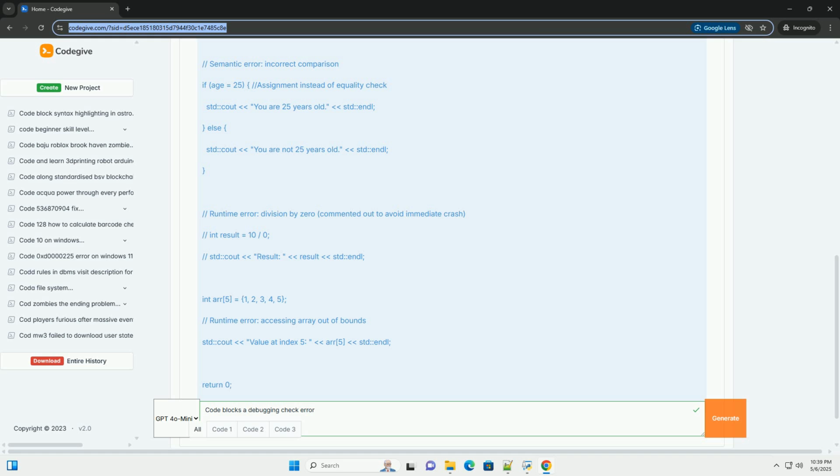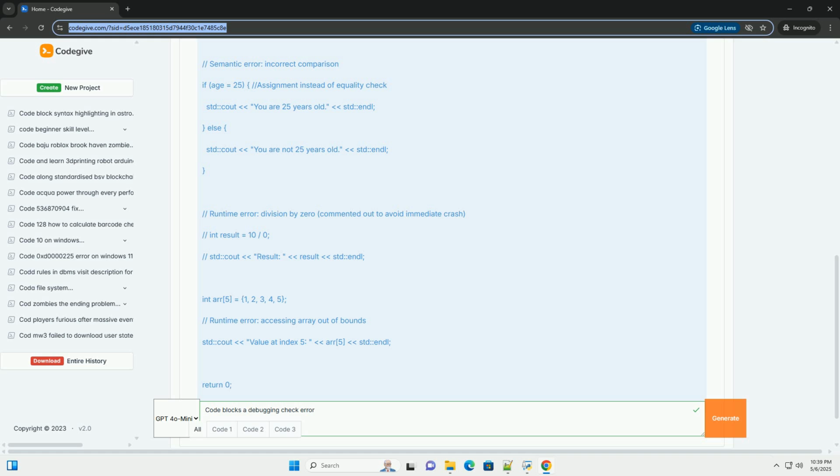Code::Blocks is a popular, free, and open-source integrated development environment, IDE, that provides a convenient environment for writing, compiling, and debugging code. It supports various compilers, GCC, Visual C++, etc., and is available for Windows, Mac OS, and Linux.